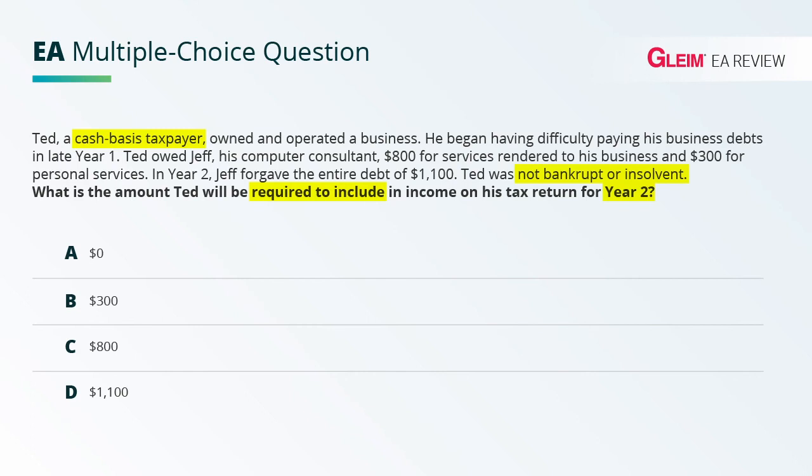But the $300 portion is, and this is why. You're not allowed to take a deduction for personal expenses, unless they're things like qualified residence or specific items like property taxes that are allowed under the law. But $300 for personal services related to computer consulting cannot be deducted. So only the $300 portion is required to be included in the year that's forgiven in Ted's income. So the correct answer here is B, $300.